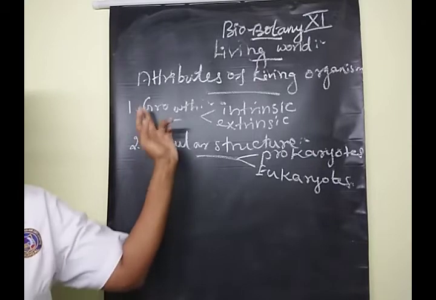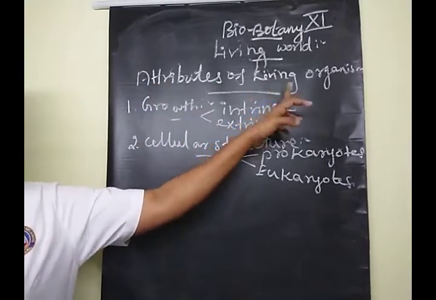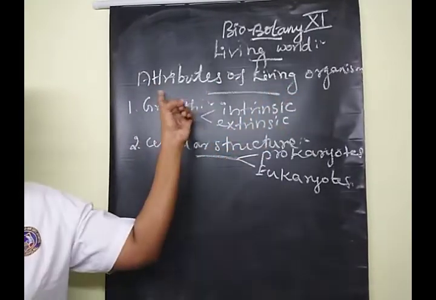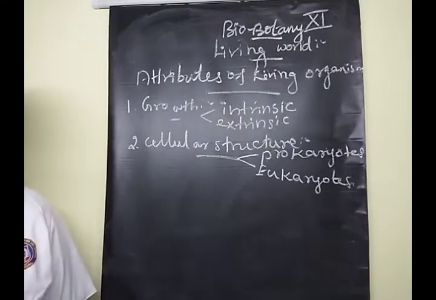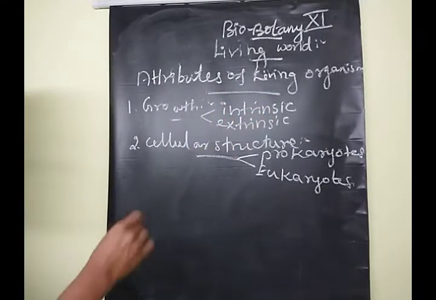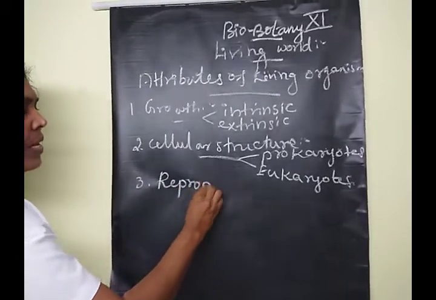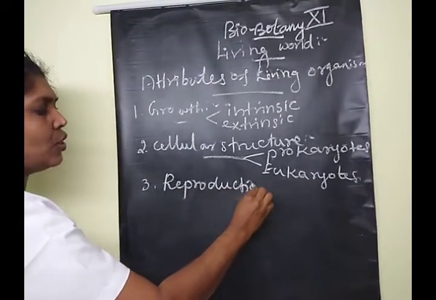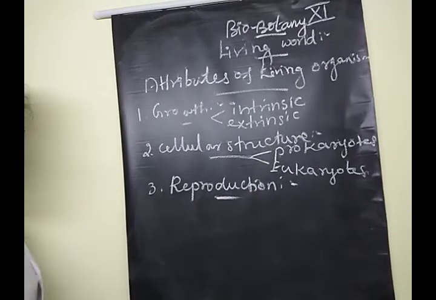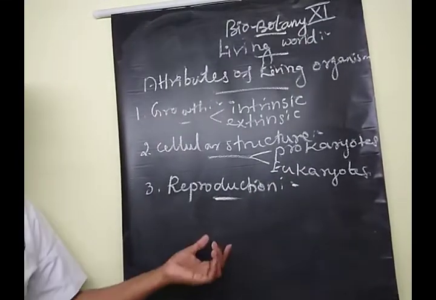The next one is, what are the natural qualities, or attributes, of living organisms? Third one is reproduction. This is very, very important, one of the essential things of living organisms.